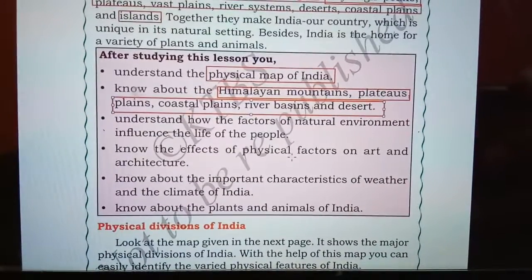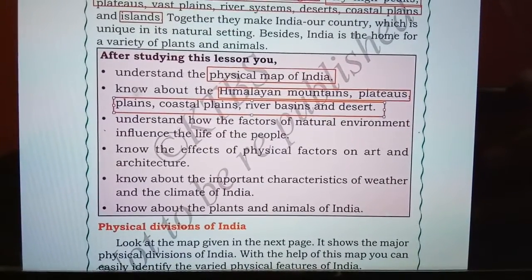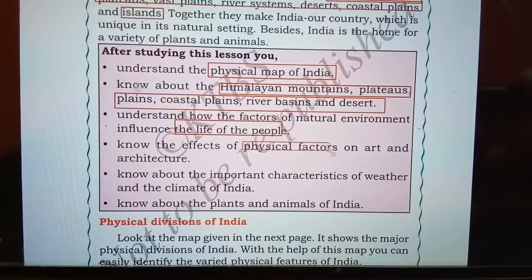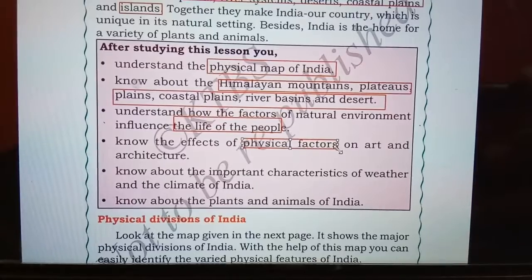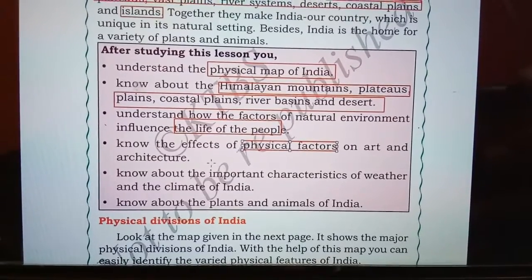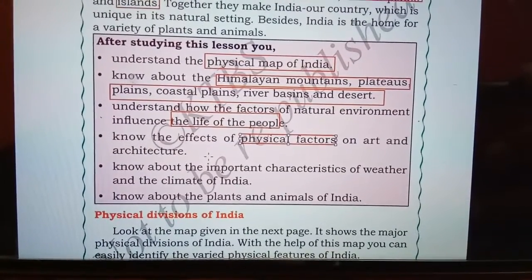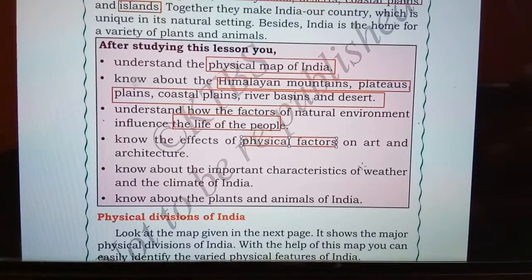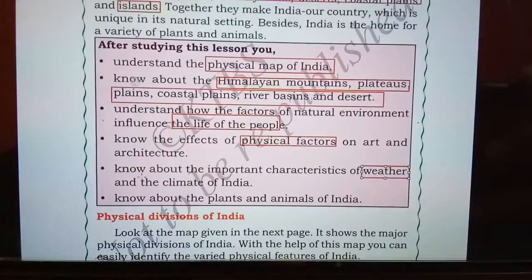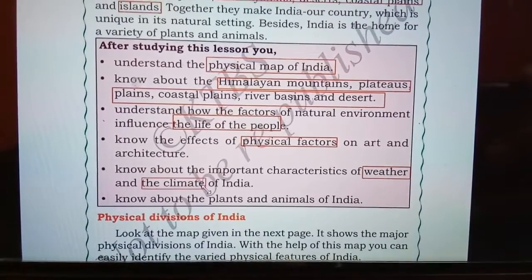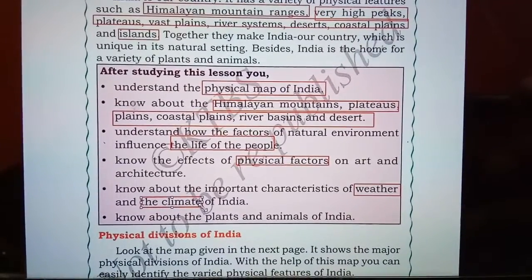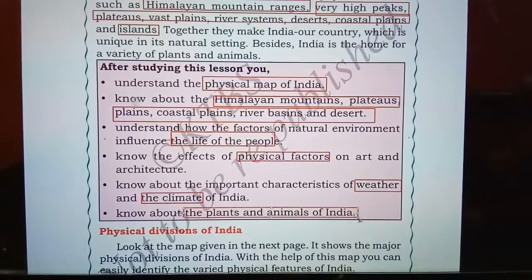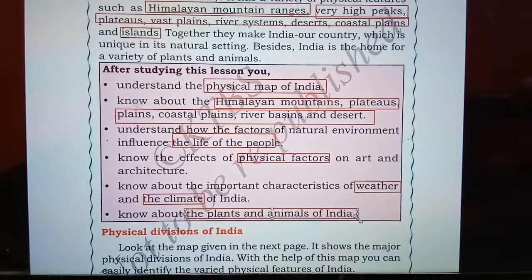You will understand how the factors of the natural environment influence the life of the people, know the effects of physical factors on art and architecture, and know the important characteristics of the weather and climate of India. What weather means and what climate means. You can also know about the plants and animals of India.